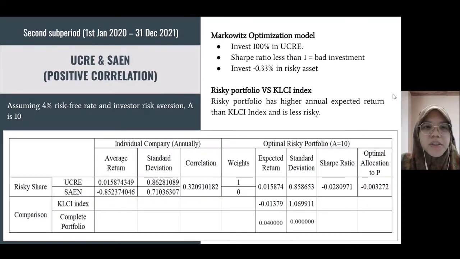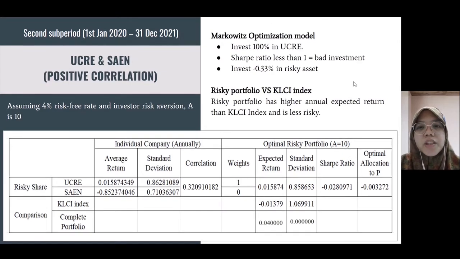Now, I will present about the portfolios for the second sub-period, that is 1st January 2020 until 31st December 2021. So for the first portfolio of 2 risky shares, we choose the ones with positive correlations, that is Ukras Berhad and Sapura Energy. So by assuming 4% risk-free rate and investor risk aversion A is 10, after we done the Markowitz optimization model, it results in for us to invest 100% in Ukras.